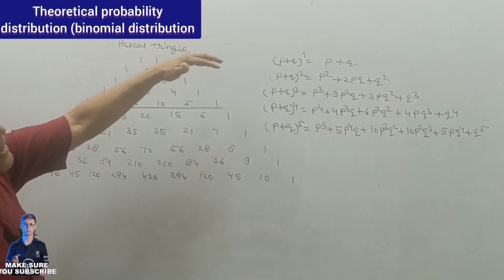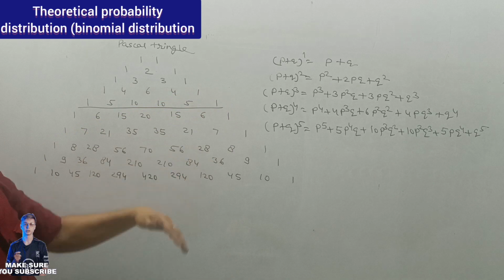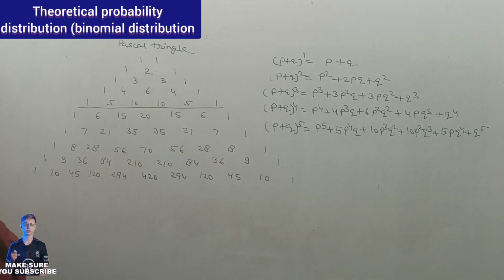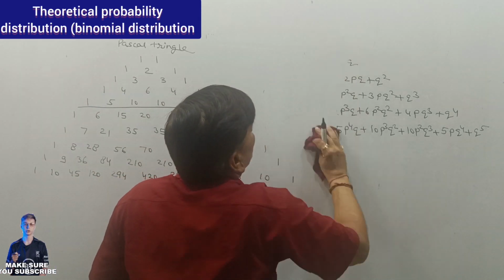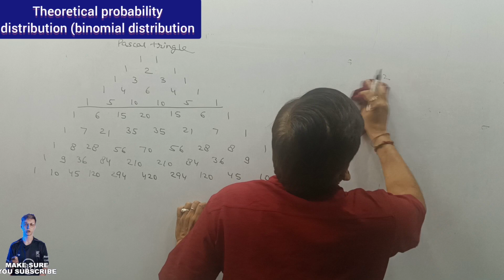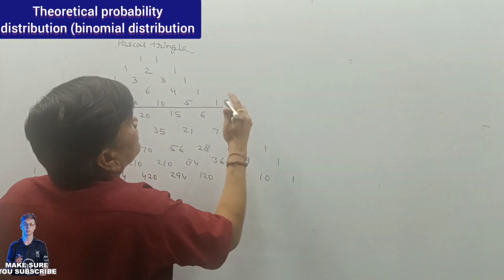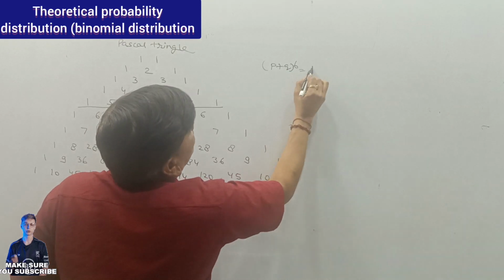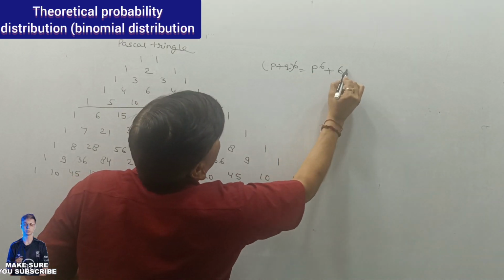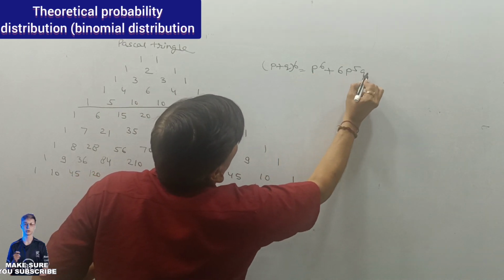So, in this manner, we can get the expansion of the binomial distribution. Suppose I am to calculate (P plus Q) raised to power 6. That is (P plus Q) raised to power 6. So the very first is P6 plus 6P5Q.